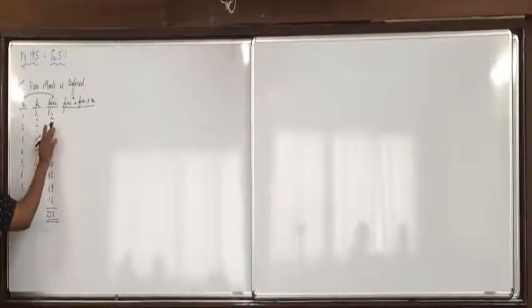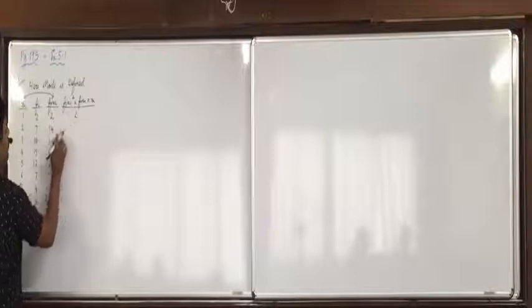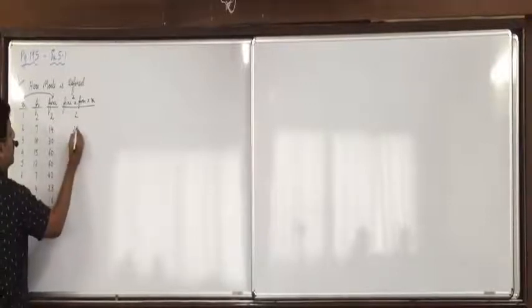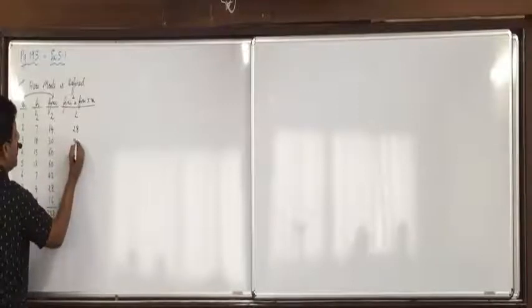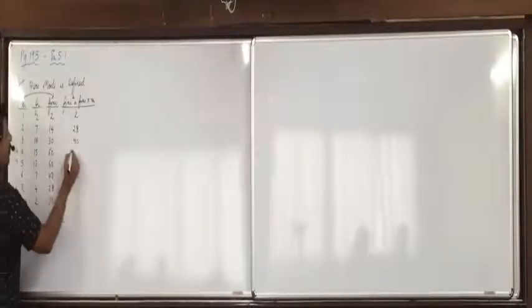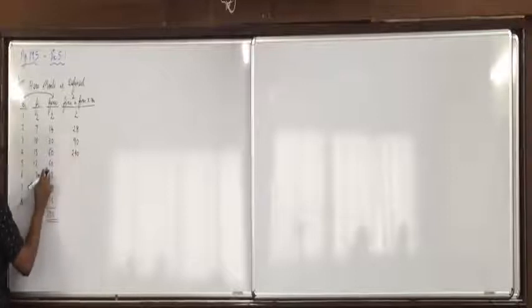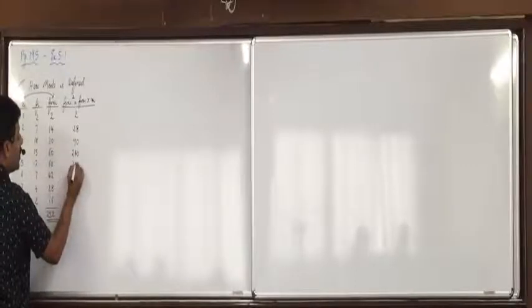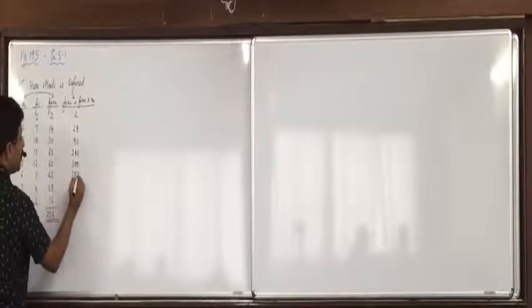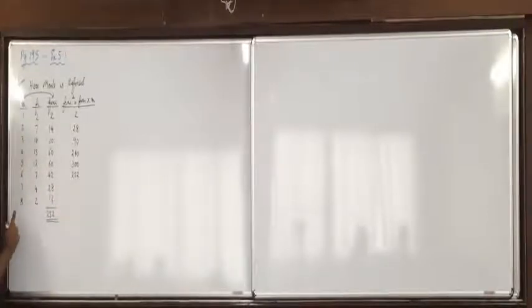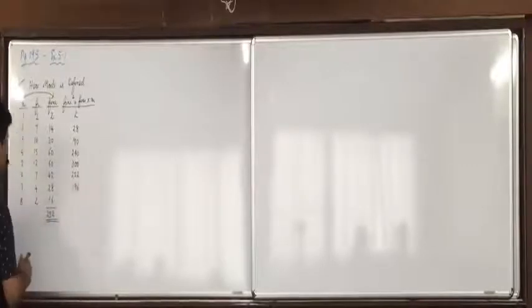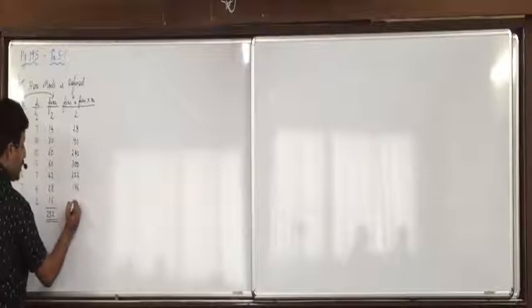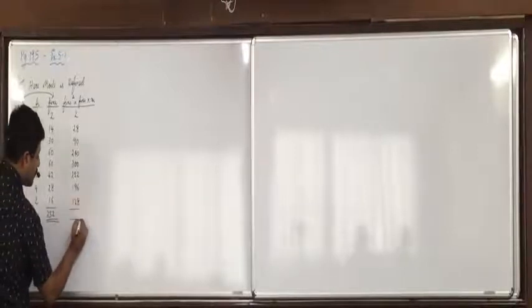Now put 2 into 1, M plus. 14 into 2, 28, M plus. 30 into 3, M plus, you will get 90. 60 into 4, M plus, you will get 240. 60 into 5, M plus, you will get 300. 42 into 6, 252, M plus. 28 into 7, 196, M plus. 16 into 8, 128, M plus.